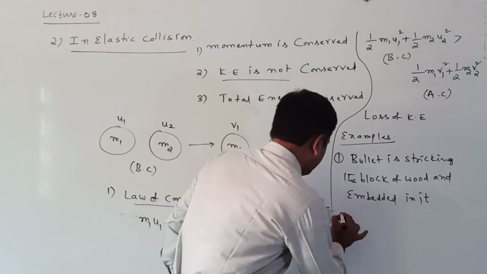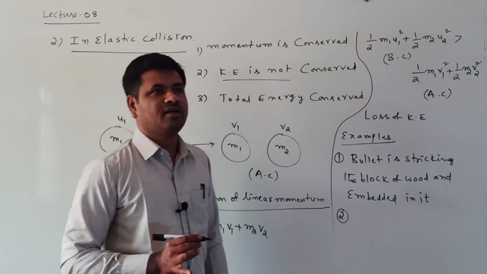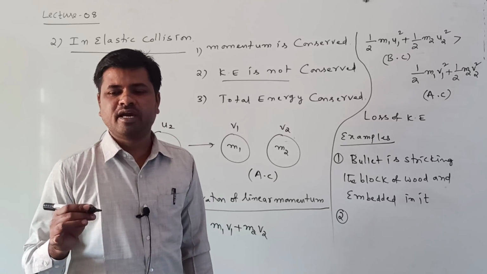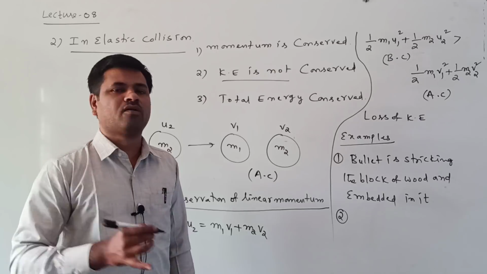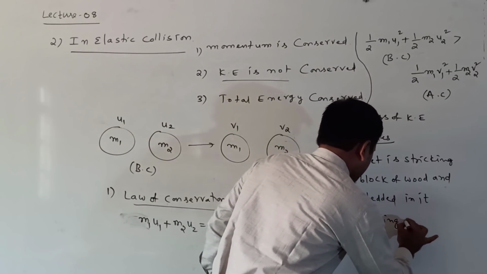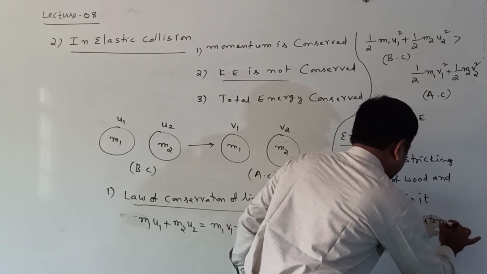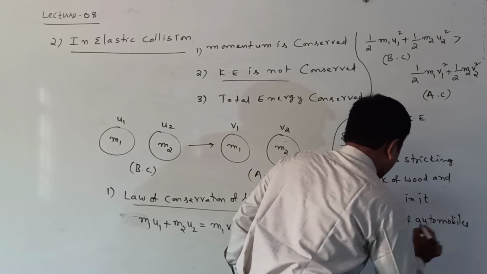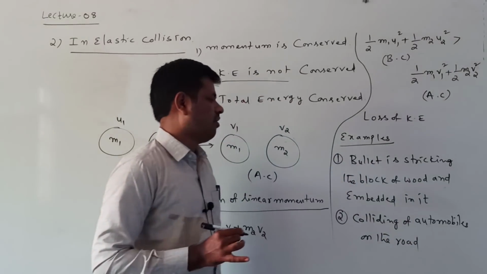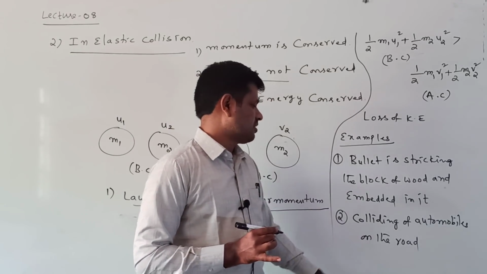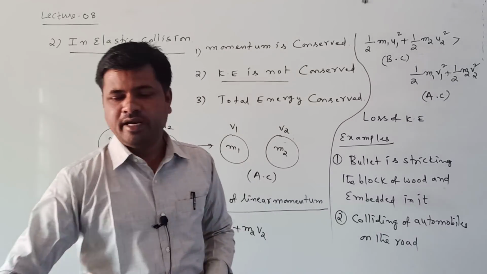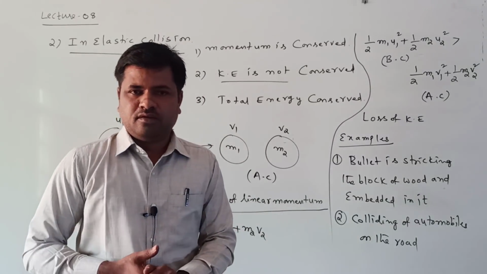Right, this is one example. The second example is colliding of automobiles on the road. This is another example of inelastic collision. Right, thank you. Thank you. Okay.